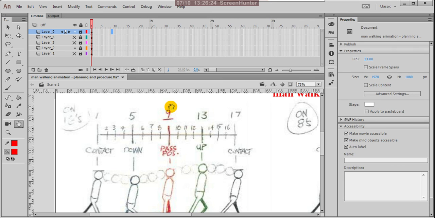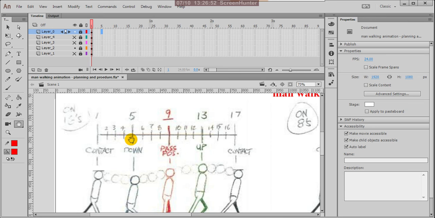Again, between the passing position and the first contact, at 5 we give a down pose. Down pose means the cushion point. From 5 to 1 we'll do the third in-between, and between 3 and 1, one more in-between will come, that is 2.